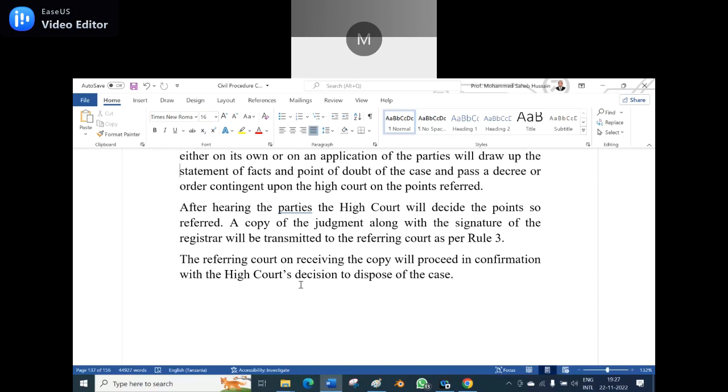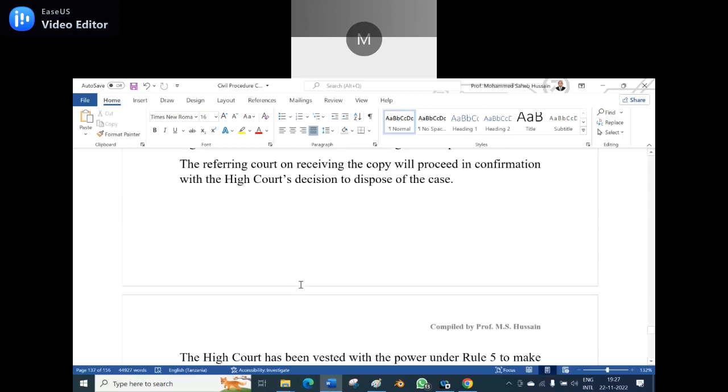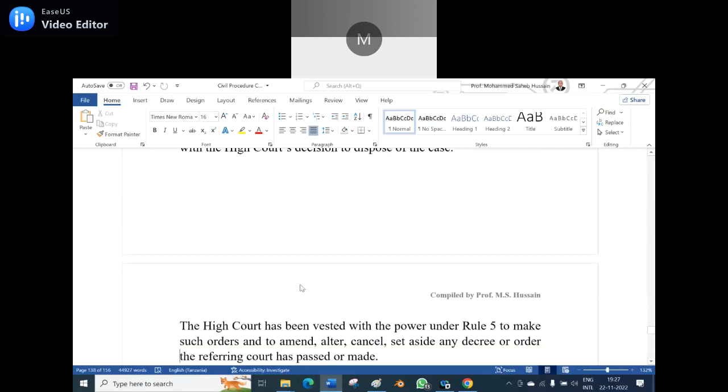The referring court, on receiving the copy, will proceed in conformity with the High Court's decision to dispose the case. Whatever the points they have shown over there, depending upon the guidelines and points, the subordinate court disposes the case as per the High Court decision.